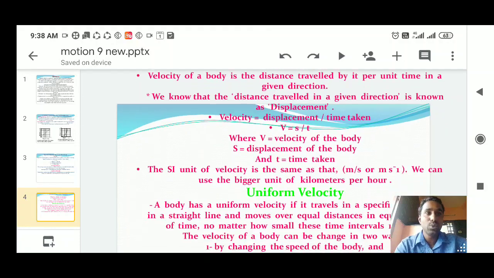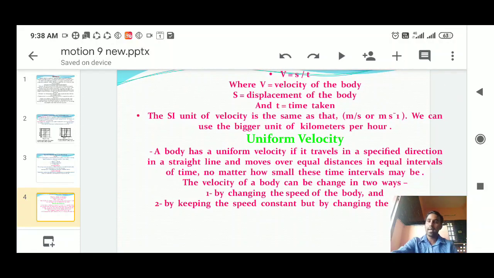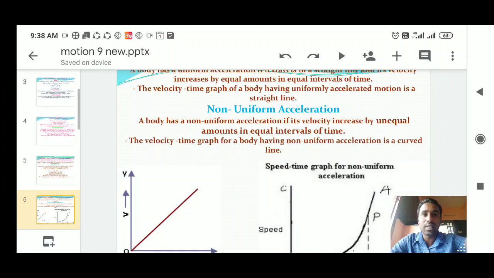Next one, uniform velocity. In the same way, a body has uniform velocity when it covers equal distance in equal interval of time. Next, the following slide.